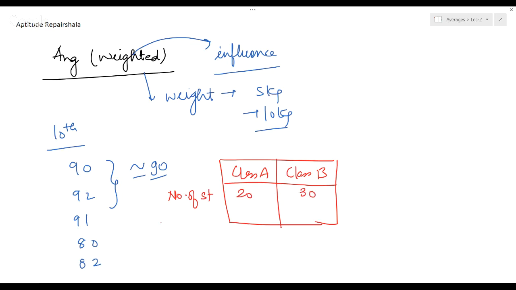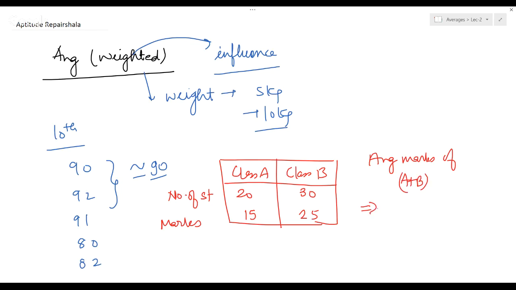And here marks, what I'm telling is 15 and 25. Now if I say, tell me the average marks of A plus B, means whole class combined. What is the average marks?